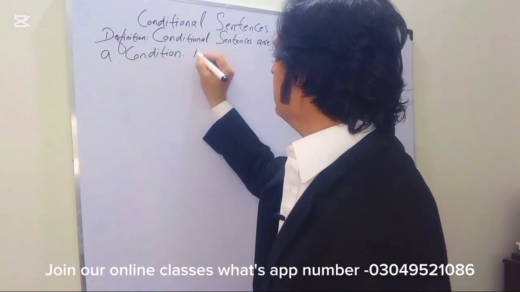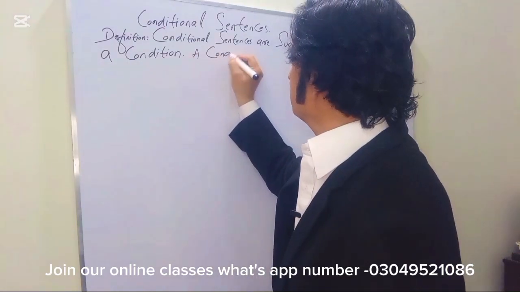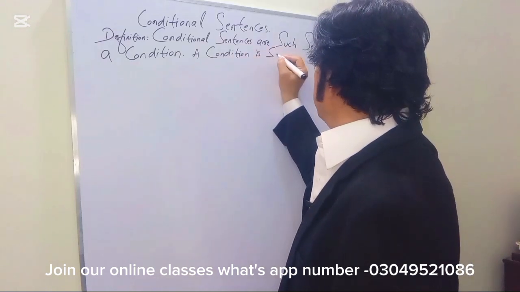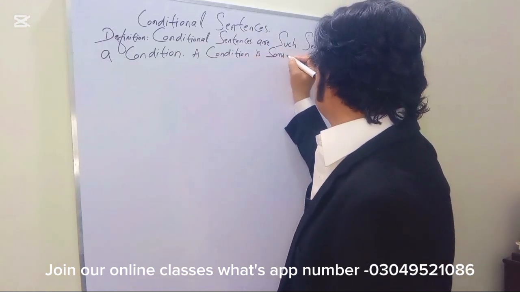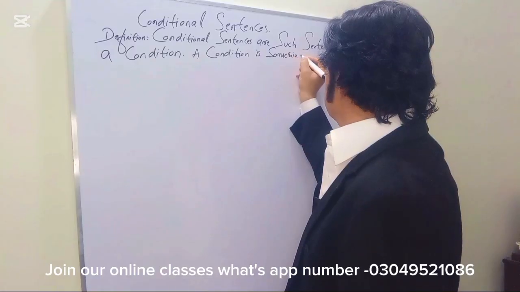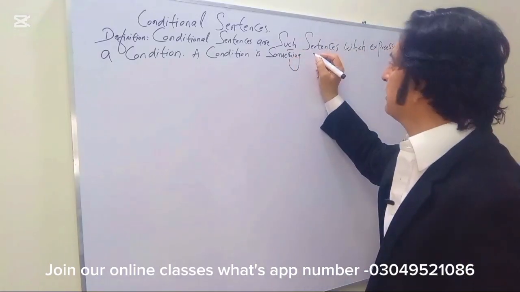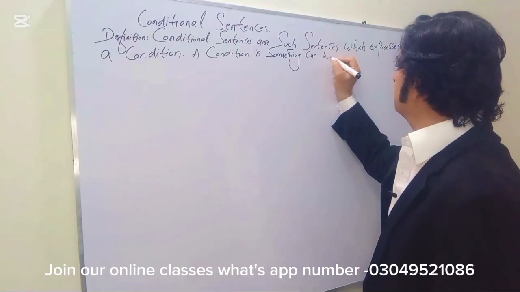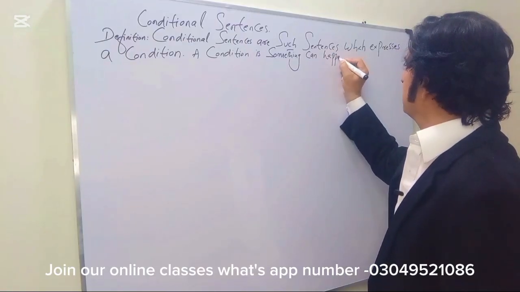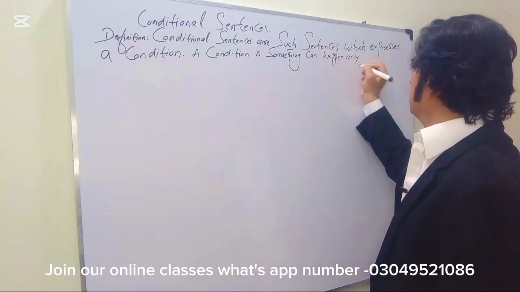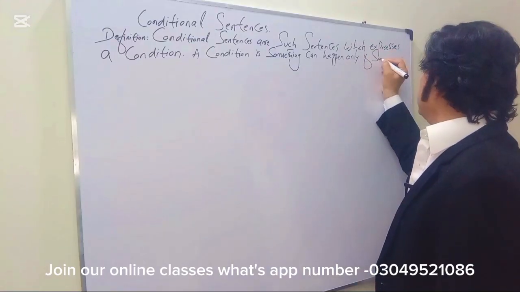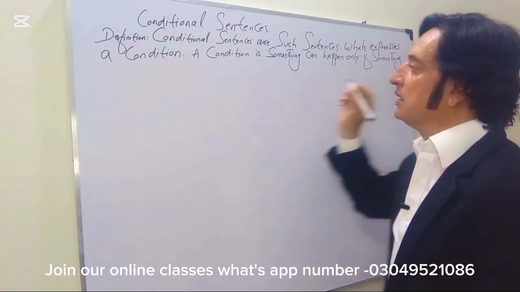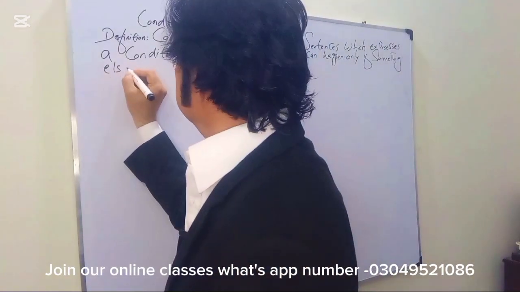A condition is something that can happen only if something else occurs.